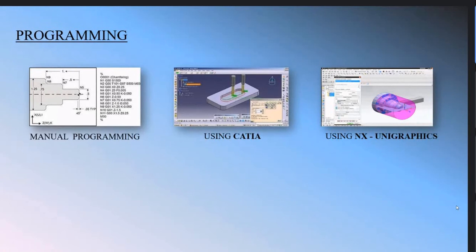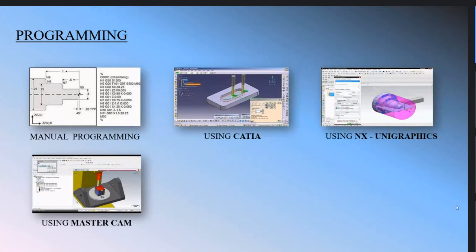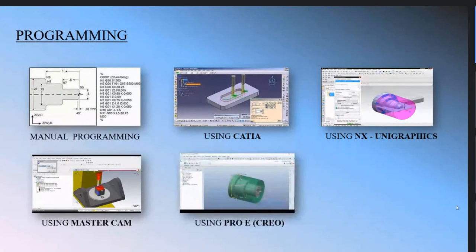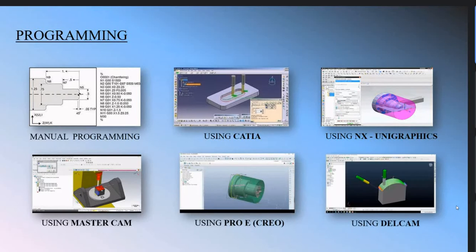Simple and basic. And using Mastercam. Mastercam is very different software, it is a CAM software, totally different. And the next one is using ProE, that means Pro Engineering Creo, which is also a CAD software. And the next one is using Delcam. Delcam is also a CAM software where you can generate a program using this kind of CAD/CAM software.